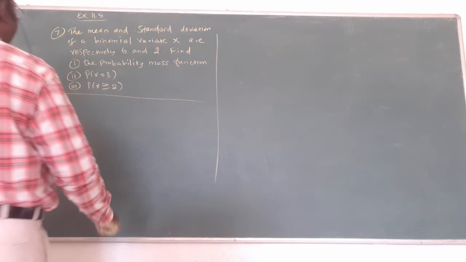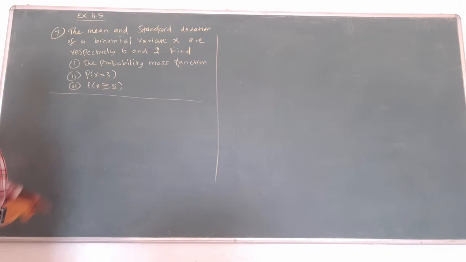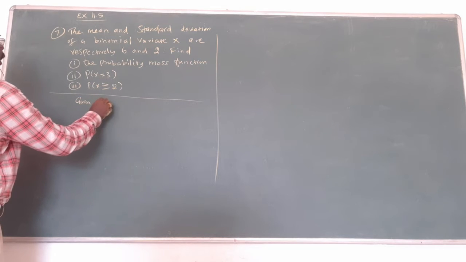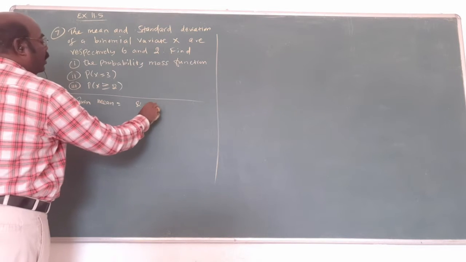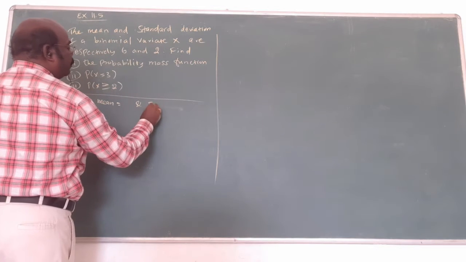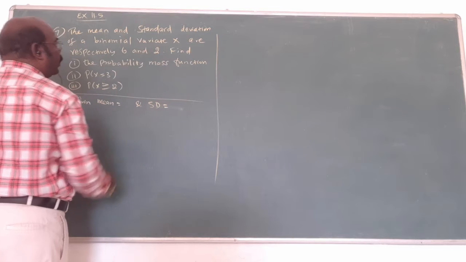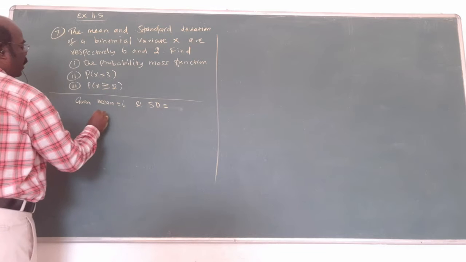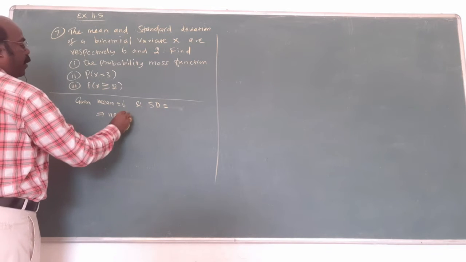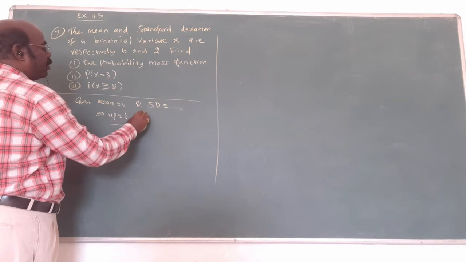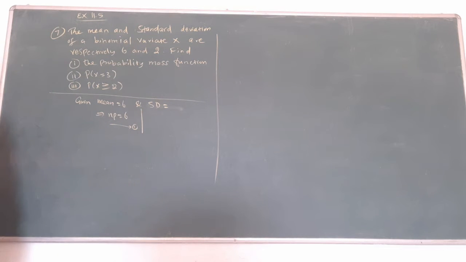Now listen here. 7th question. This is the final question. We have three subdivisions asked. Now what is given? Mean and standard deviation are given. Mean is 6. The formula for mean is np equals 6. Am I right? This is the first equation. Now standard deviation is given. What is the formula for standard deviation?